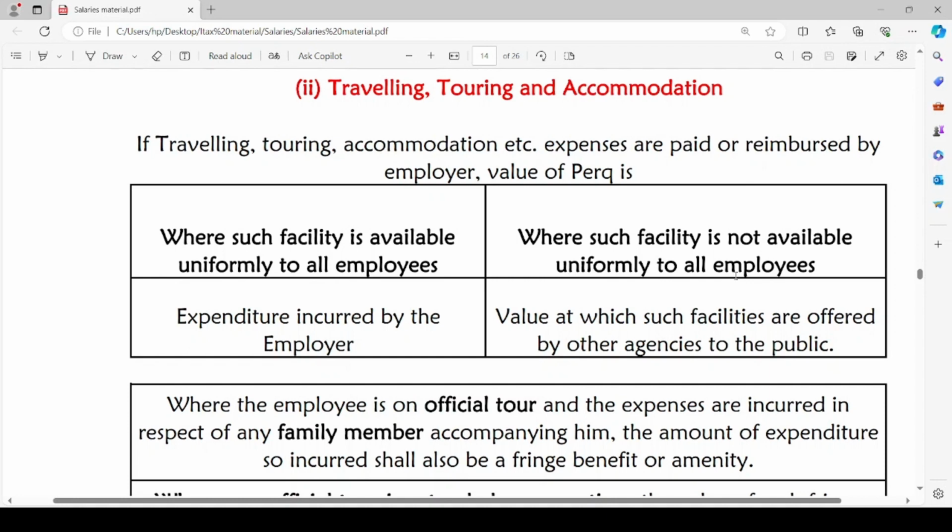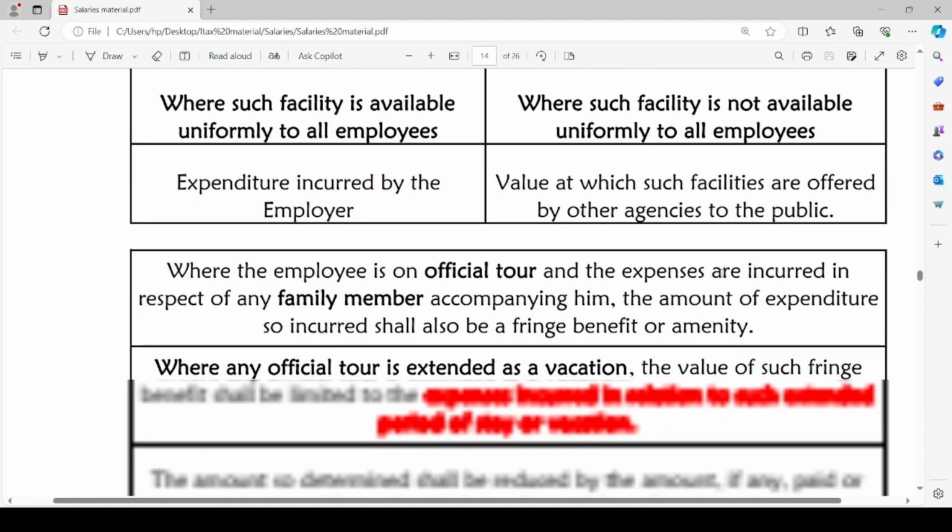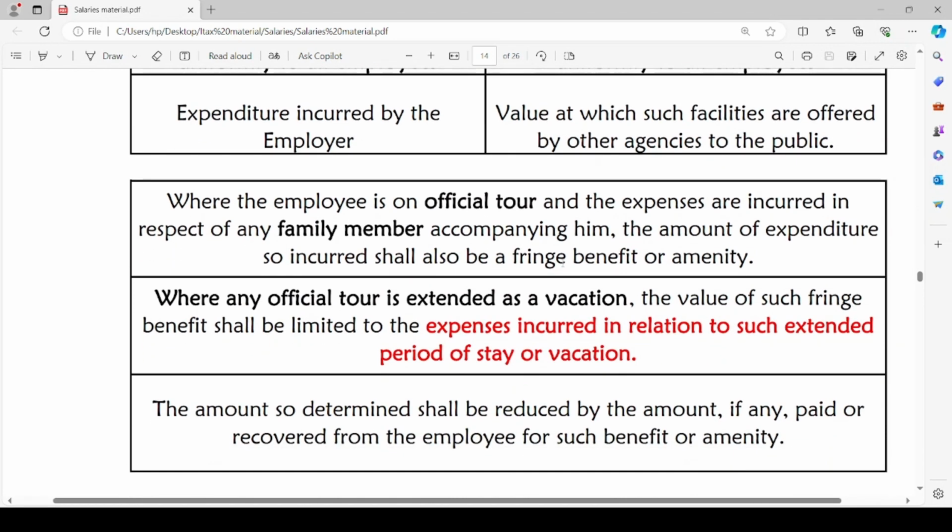Any amount of expenditure paid in respect of any family member by the employer will also be treated as fringe benefit or amenity. If the official tour is extended as a vacation, the value of such fringe benefit shall be limited to expenses incurred in relation to such extended period of stay or vacation.